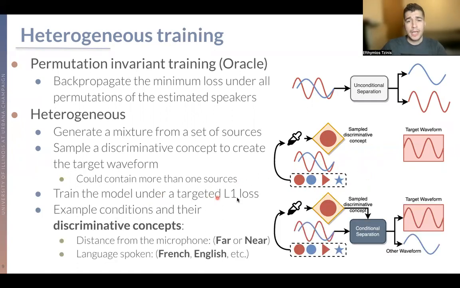And then we train the model under a targeted L1 loss, as we see here, by feeding the sampled discriminative concept to the conditional separation network, and then backpropagating the targeted error. But we see here that as a discriminative concept, we could use anything that is in our metadata. So, for example, if the conditioning characteristic function is the distance from the microphone, one could use far or near. Or if the language spoken is the conditioning characteristic function, the discriminative concept could be: give me the speaker who speaks French.